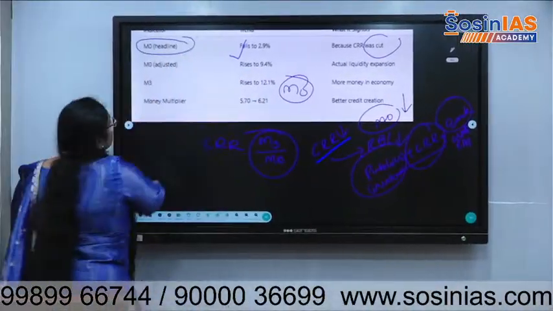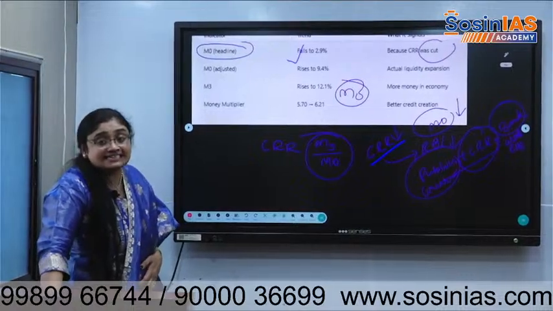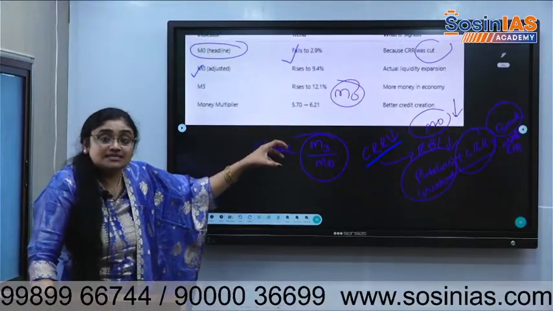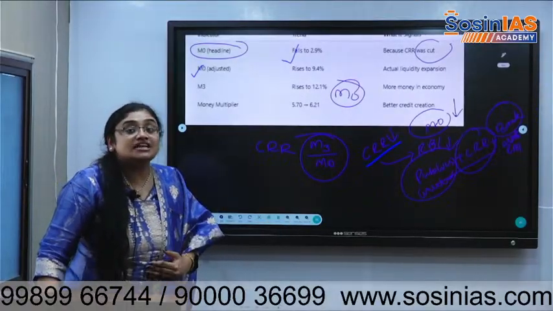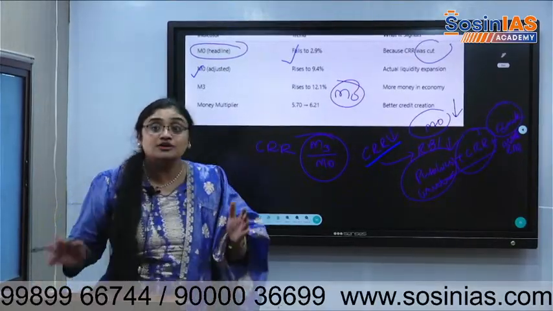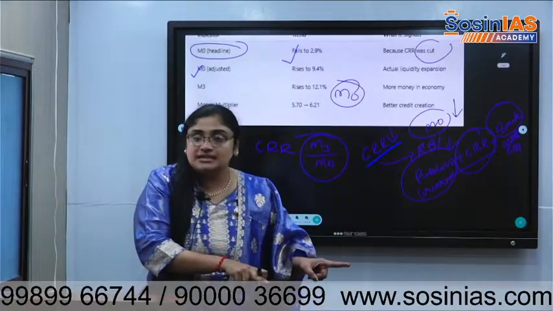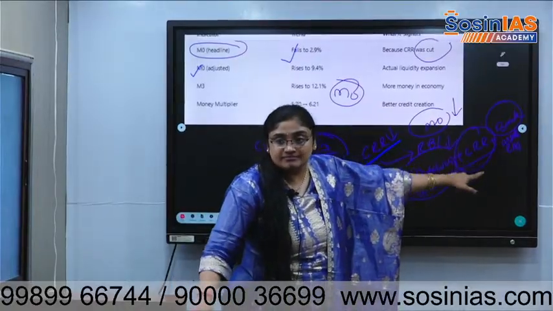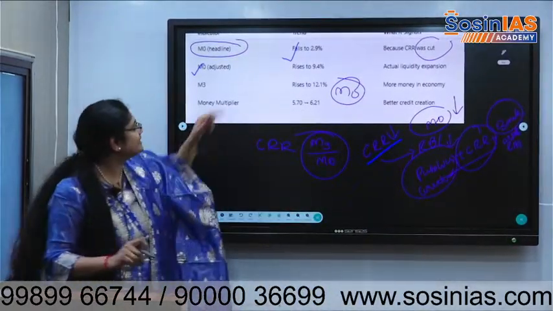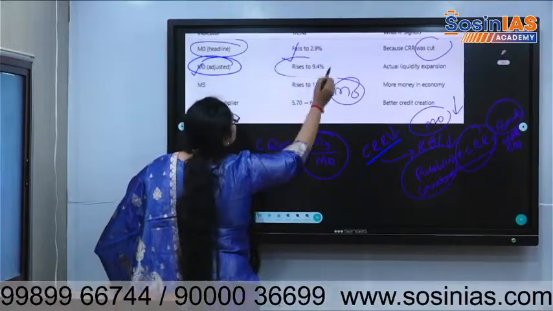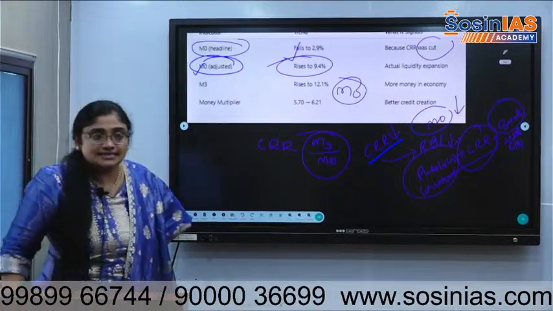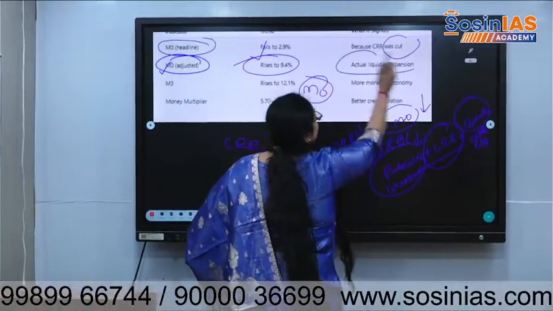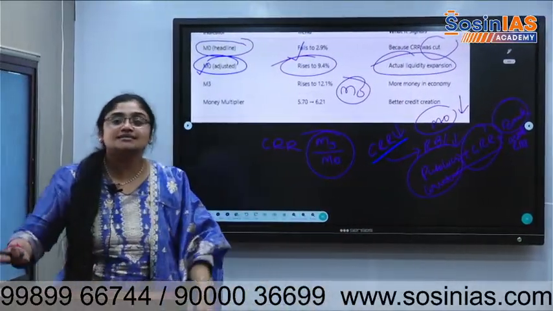If I talk about face value, it is called headline M0. If I adjust it to the real value, because CRR getting reduced, money circulation has increased drastically, which makes the M0 value higher. The rate is becoming lower because the CRR value within this equation is reducing. Structurally, in name, it is reducing, but in real terms adjusted M0 is rising at 9.4%. Is that clear for you? Okay. So actually what is expanding? Liquidity is expanding. Money supply is expanding.